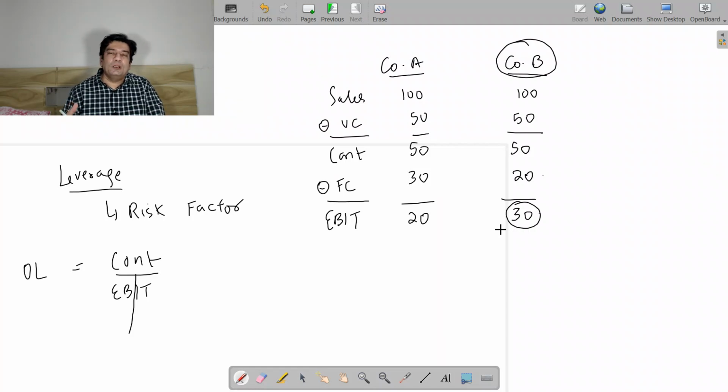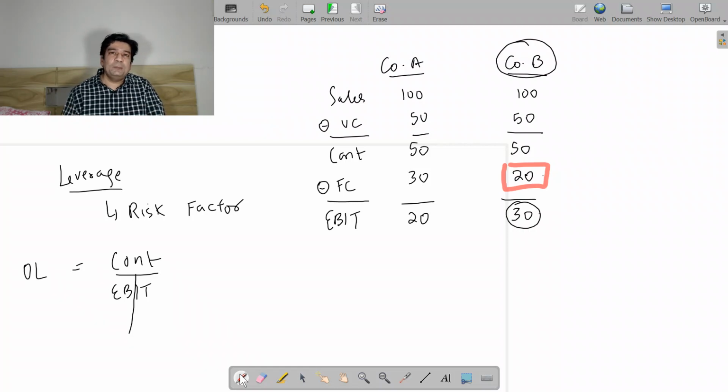Now, the other question is why company B is performing well? The answer would be that company B is able to better utilize their fixed cost. In other words, they have incurred a lower fixed cost compared to company A, and as a result they are able to generate a higher EBIT.